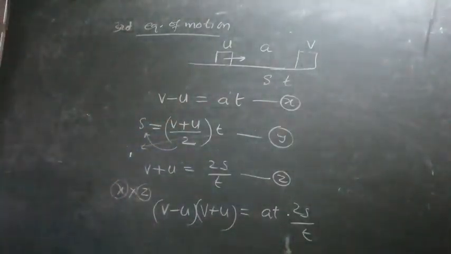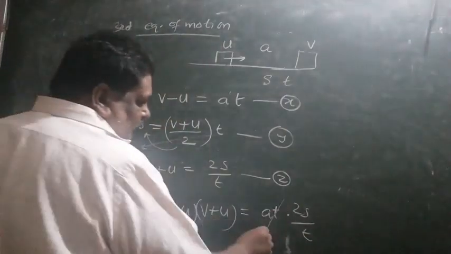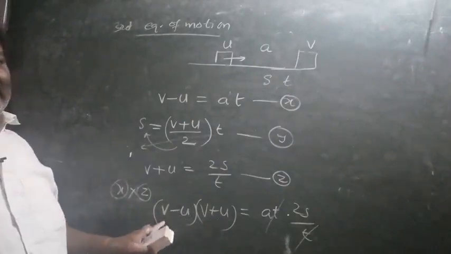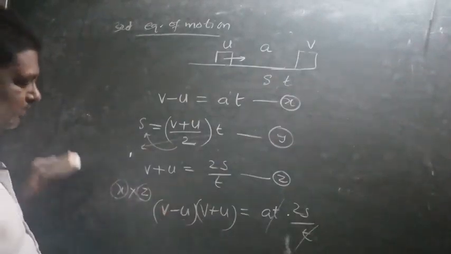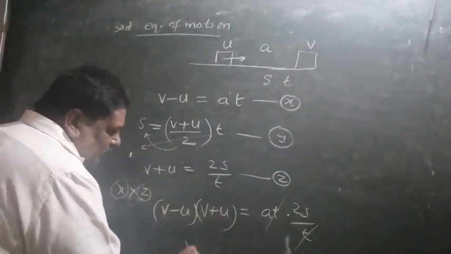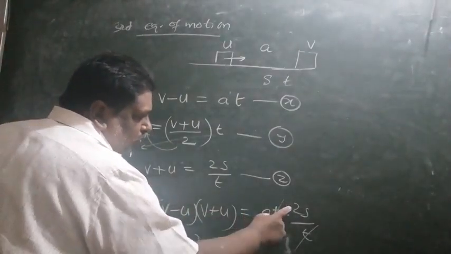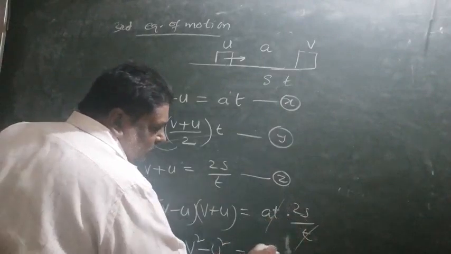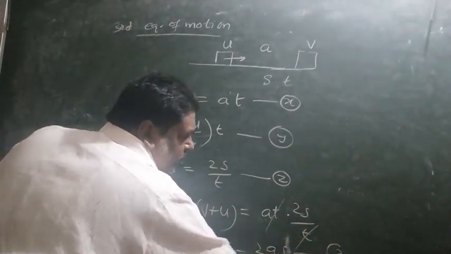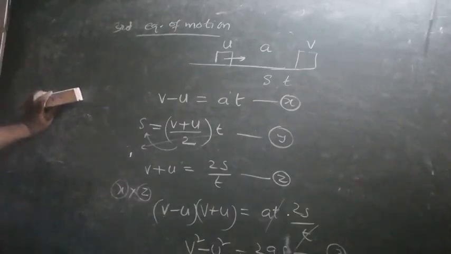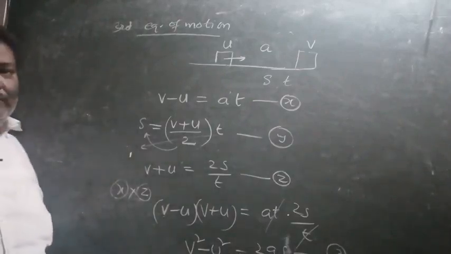Correct now? So t gets cancelled. So a plus b into a minus b is a square minus b square. By using that formula, you will get v square minus u square is equal to 2as. This is called the third equation of motion.